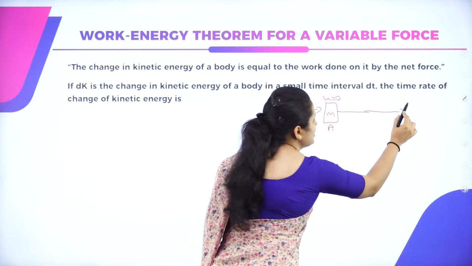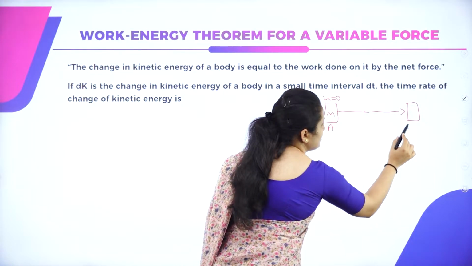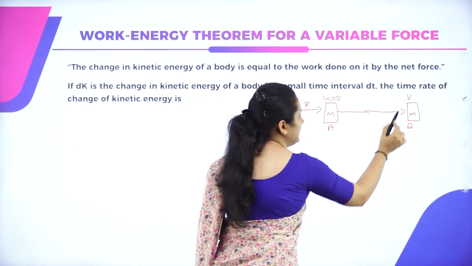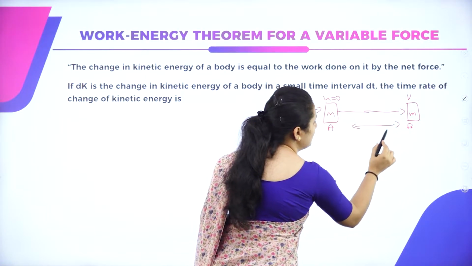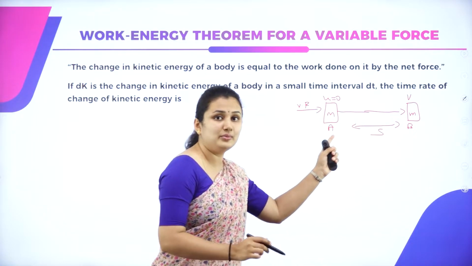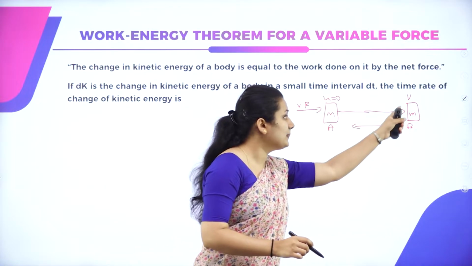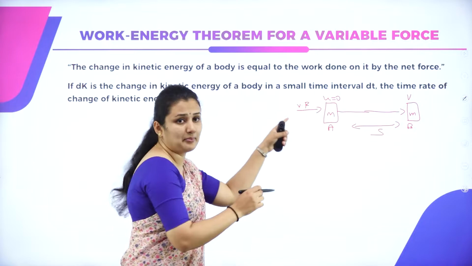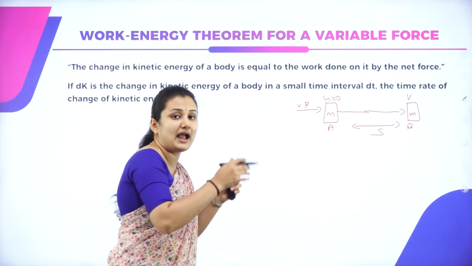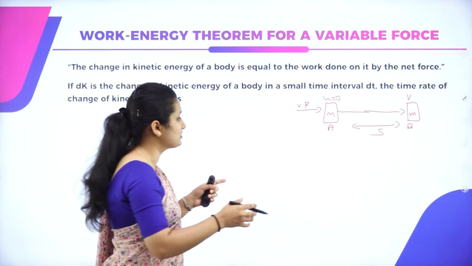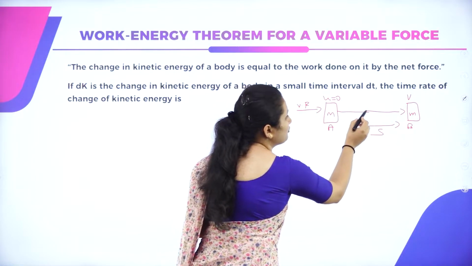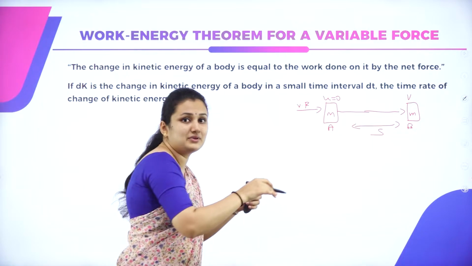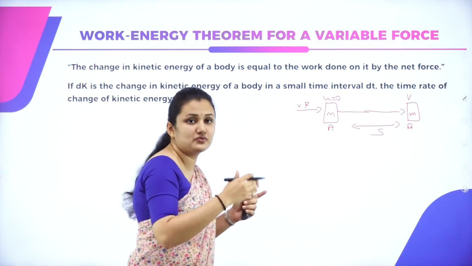It reaches the point B and it acquires velocity V after the displacement of S. After the body is displaced from A to B, the velocity acquired by the body is V. Since I am applying a variable force, the magnitude of force is changing continuously at each point of motion of the object. So the object is moving with a change in velocity.